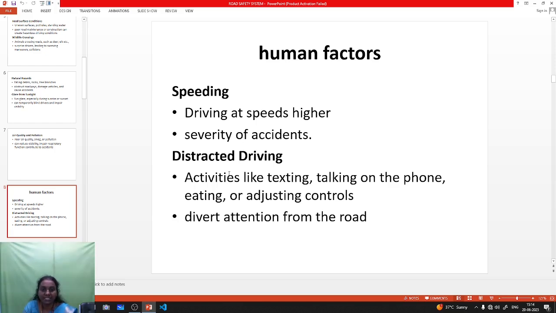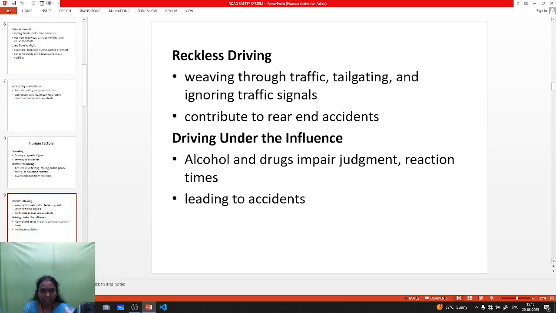Okay, next one is the distracted driver. Activities inside or outside the vehicle, like talking on the mobile phone, listening to music, or eating something inside the vehicle, distract the driver. Otherwise, the driver watching something outside or talking to someone outside leads to distraction. Accidents will be caused.